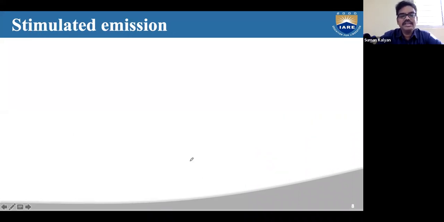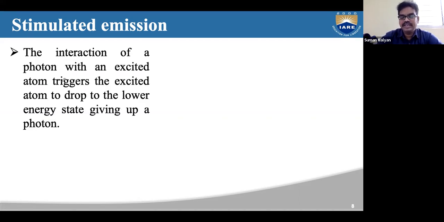So there is a third option. There is a third distinct process that can occur when light interacts with matter, that is stimulated emission. In absorption, the photon interacts with the atoms that reside in the lower energy level, that is in level 1. There, the energy is absorbed by the atom and it jumps to the higher energy level.